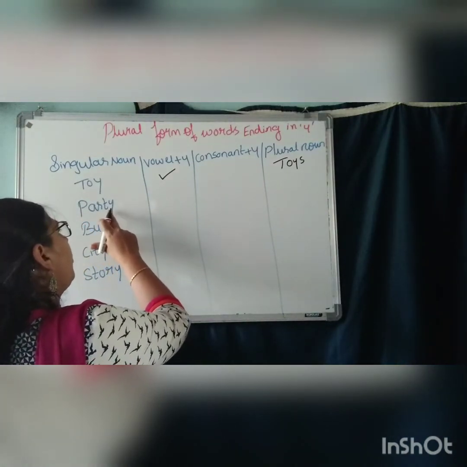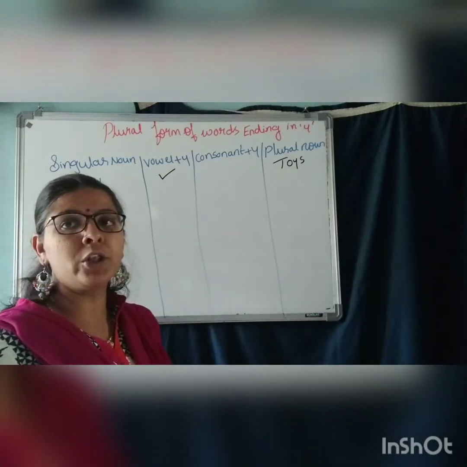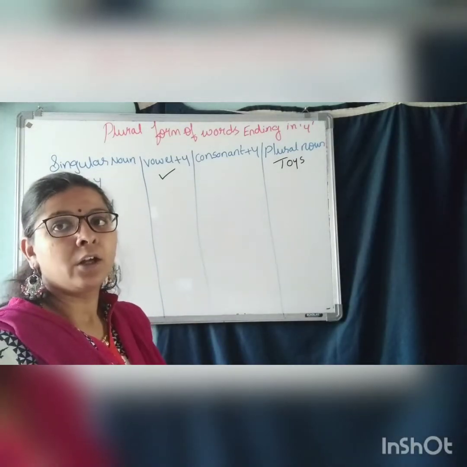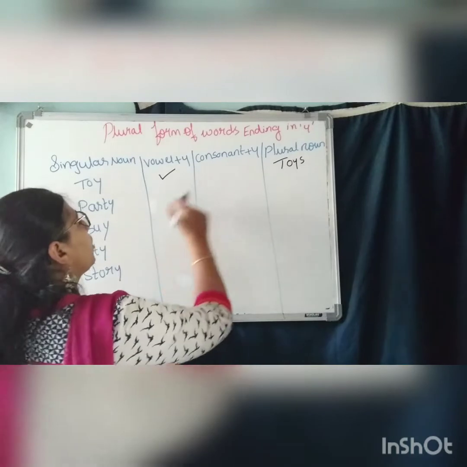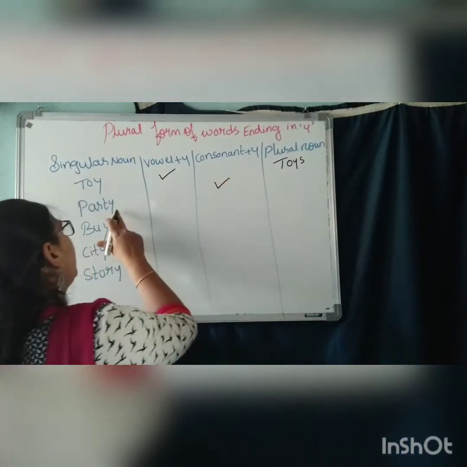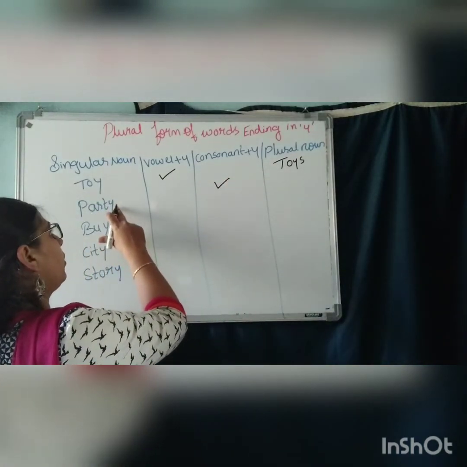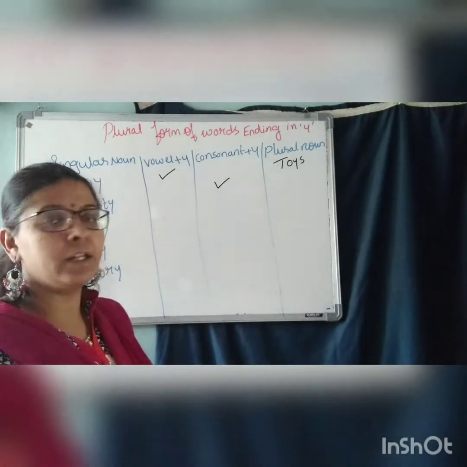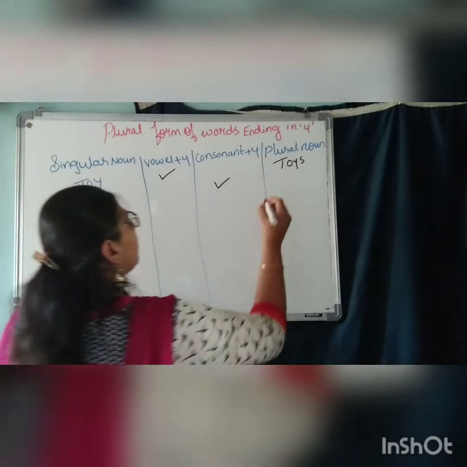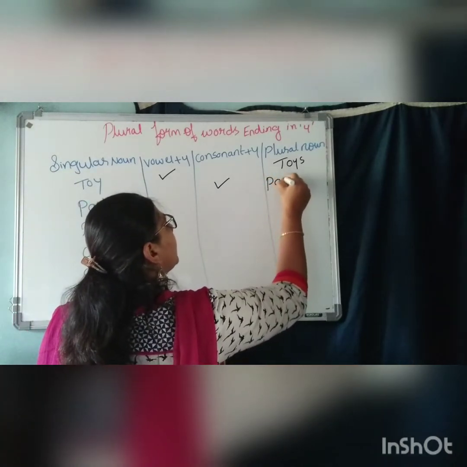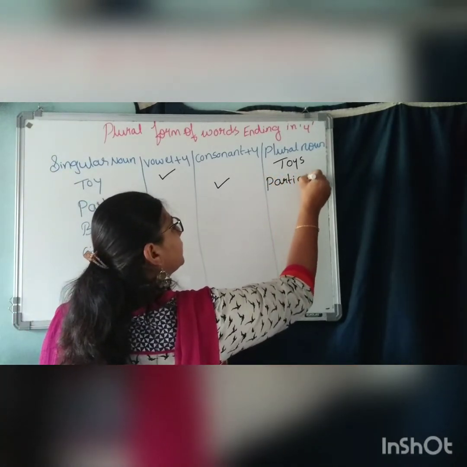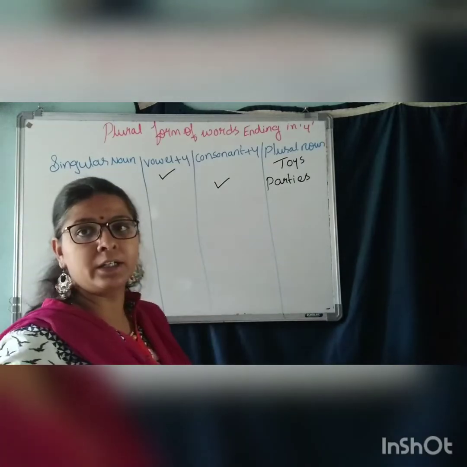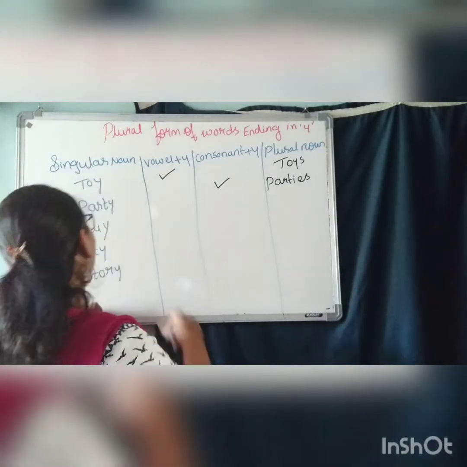Now, before Y, whether we have a vowel or consonant. R is a consonant. So it is consonant plus Y. Now when we say consonant, what do we do? We remove this Y and we add I-E-S. So party, parties. Party, parties. Understood? Next one.